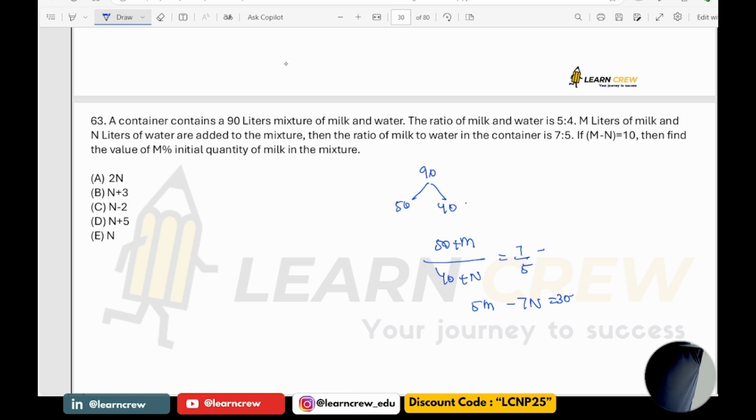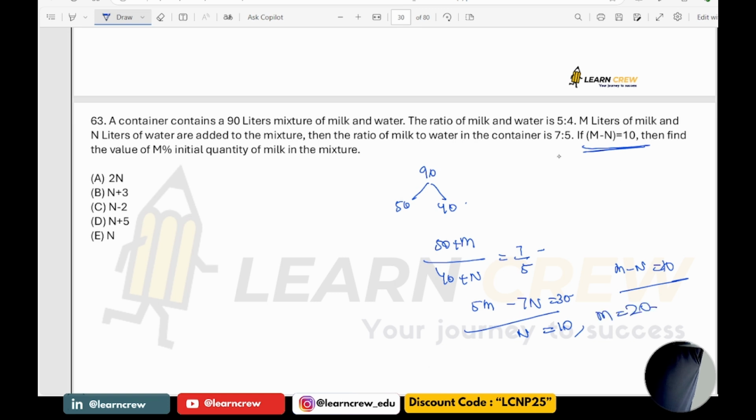But already it is given that m minus n is equal to 10. If you solve these two, m is equal to 10 plus n. I will get n is equal to 10, thereby m is equal to 20.